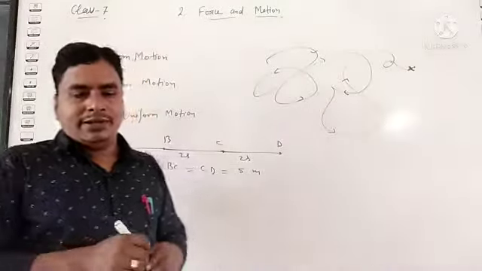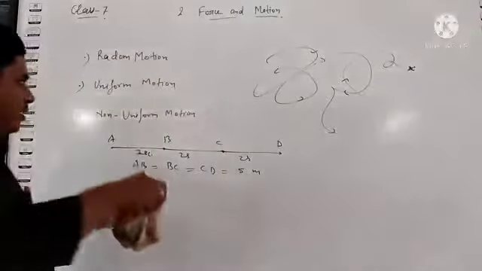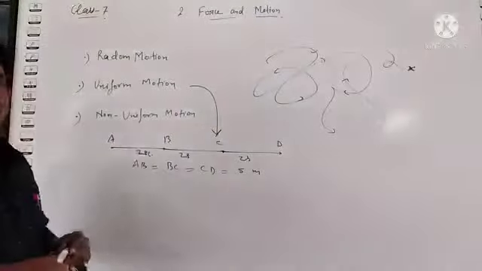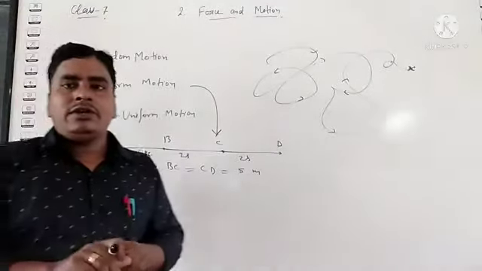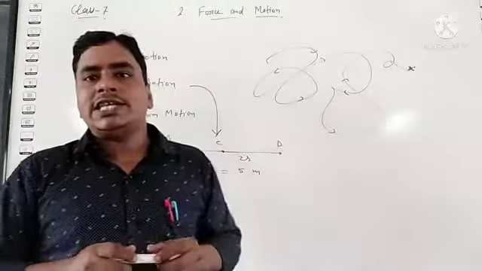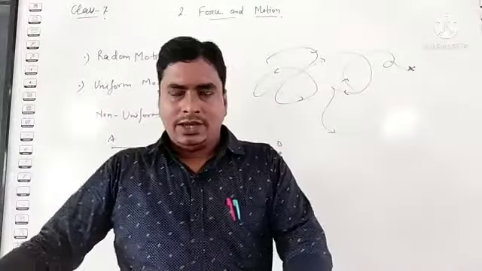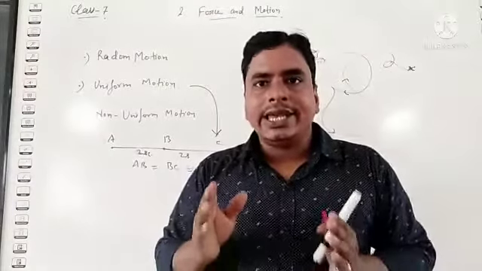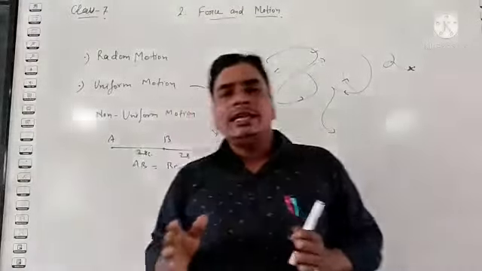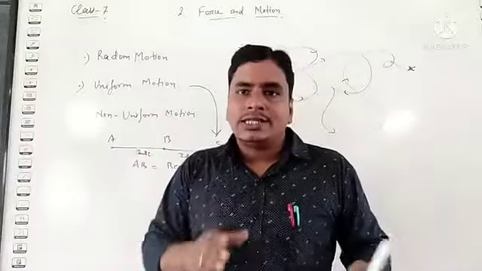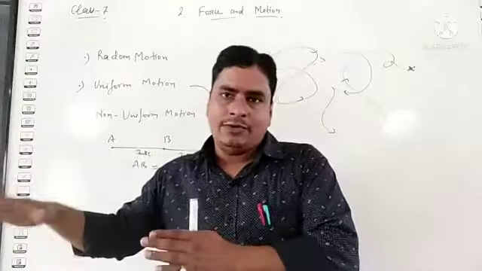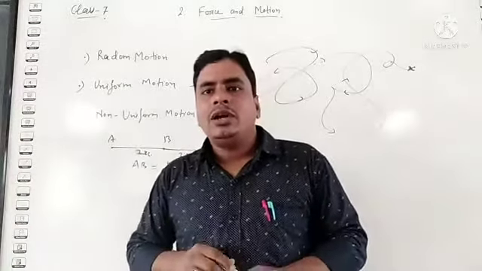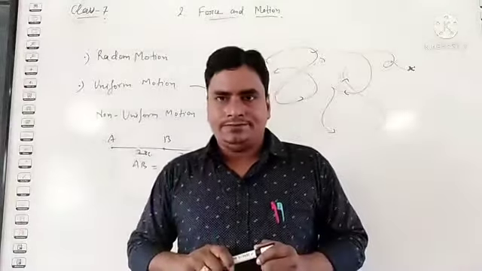With a constant speed. Second one, non-uniform motion. This is uniform motion. Non-uniform motion: when a body covers unequal distances in equal intervals of time, or you can say when a body covers equal distances in unequal intervals of time, whichever you prefer, then the body is said to have non-uniform motion.